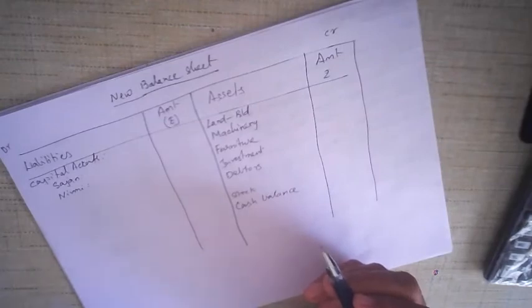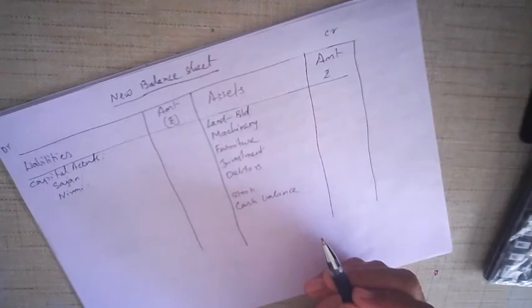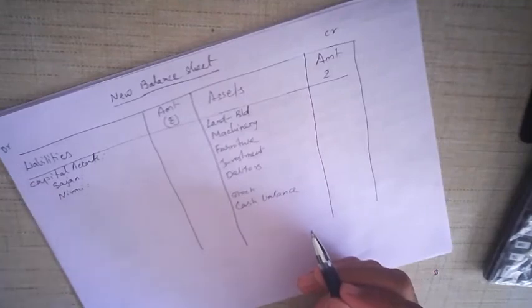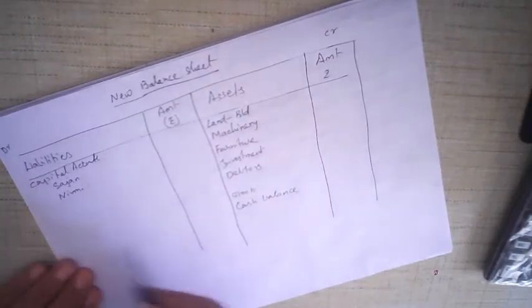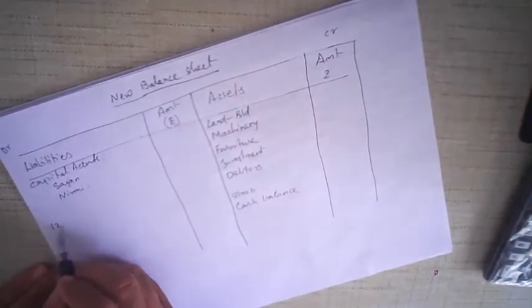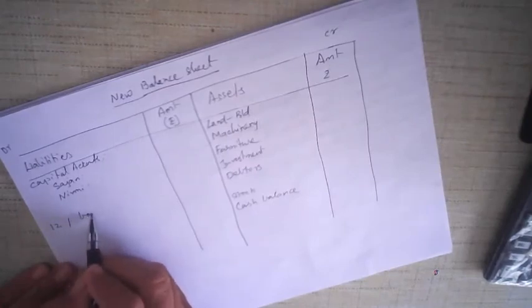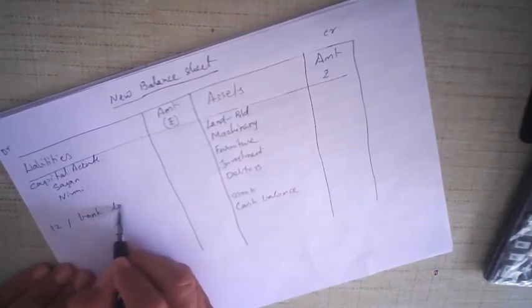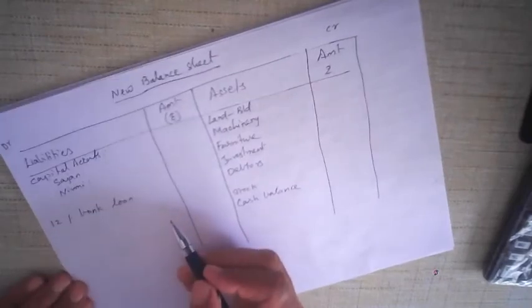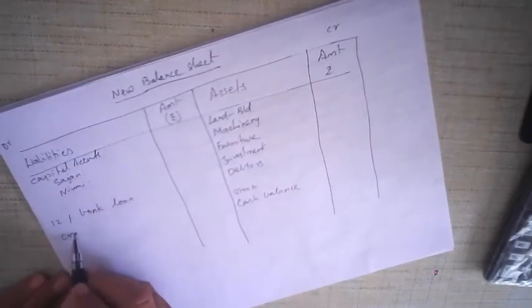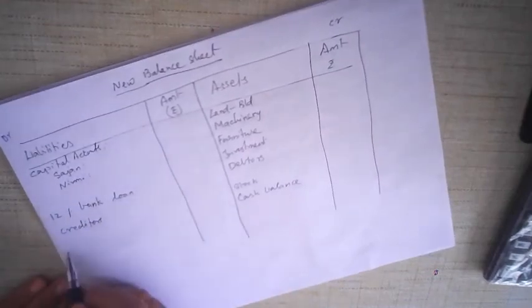So don't write general reserve. Profit and loss account is given, but we have already distributed profit and loss account to partner's capital account. So that will increase and decrease the Sajan's and Nirmi's capital account. Don't write general reserve. Don't write profit and loss account. 12% bank loan, yes, that we will have to write. 12% bank loan. Okay. Then creditors, and after that bills payable.